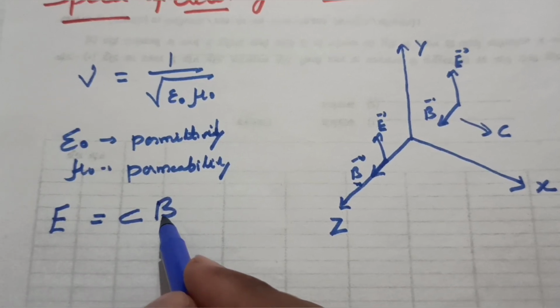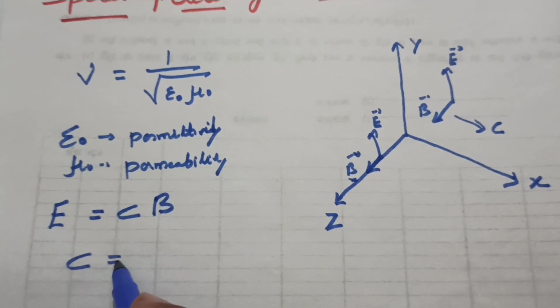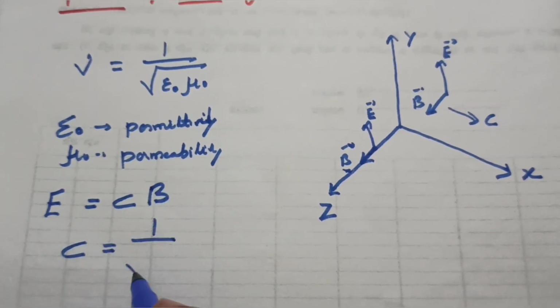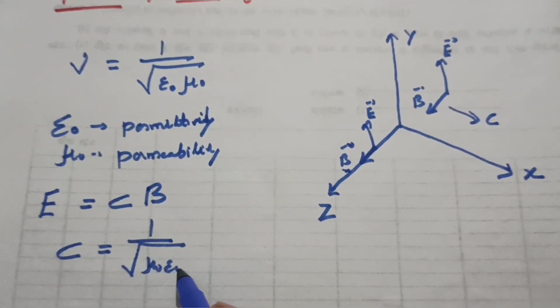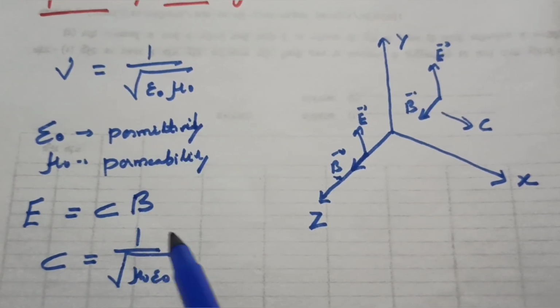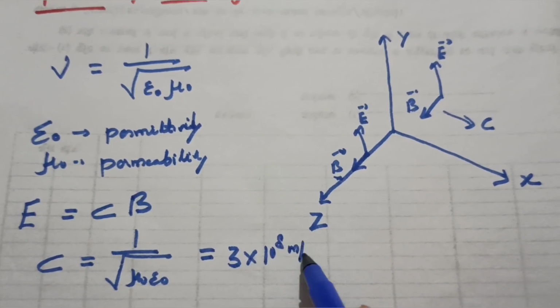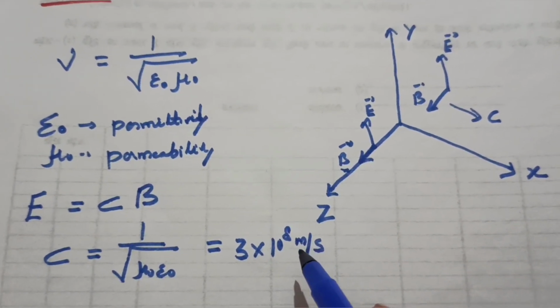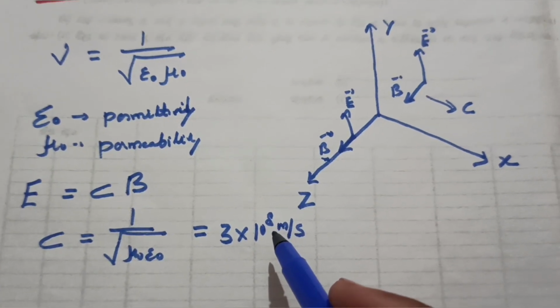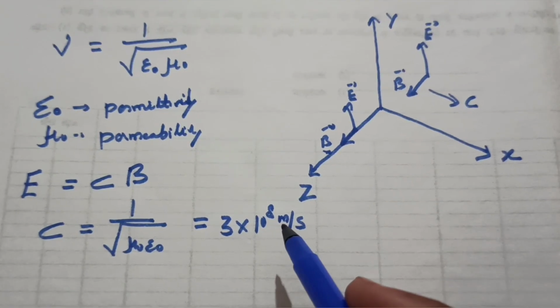E is equal to cB, where c is 1 over the square root of mu naught epsilon naught, as I have written earlier. Mu naught is permeability and epsilon naught is permittivity. This value comes out to be 3 into 10 to the power 8 meter per second. This is the speed of light, by which the wave propagates in space or in vacuum.